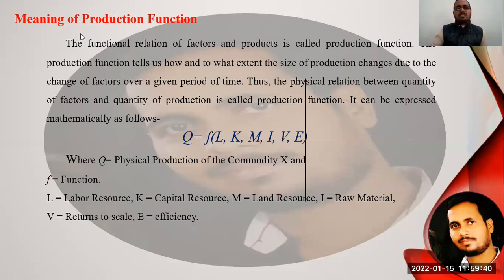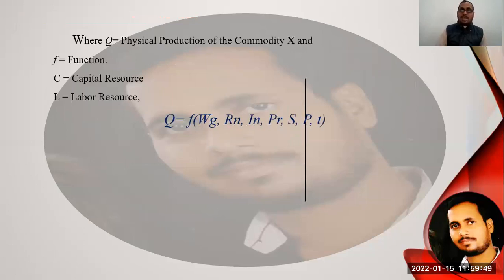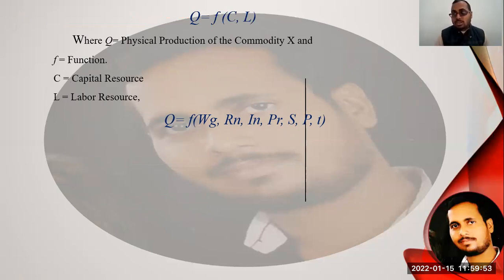Students, many scholars have defined these equations in different ways. Now see another equation: Q is equal to f of C, L and L. It means the quantity of the output, or the production function, is the relation of C and L.